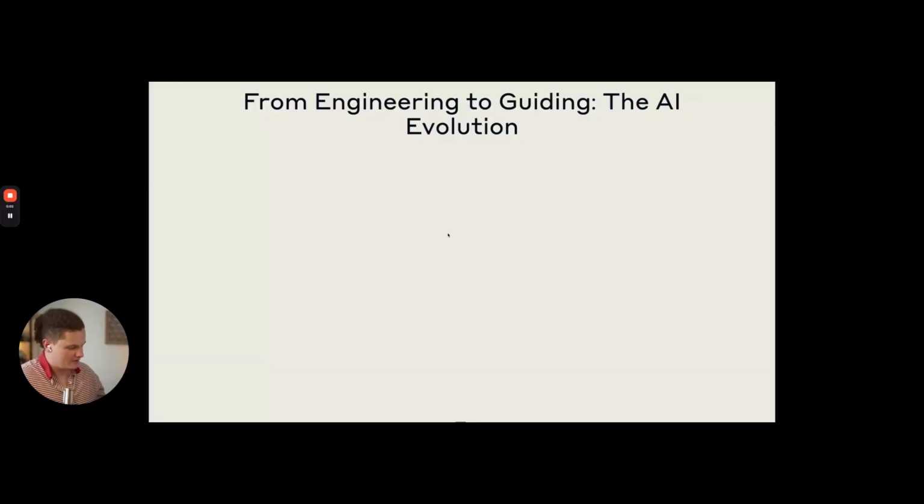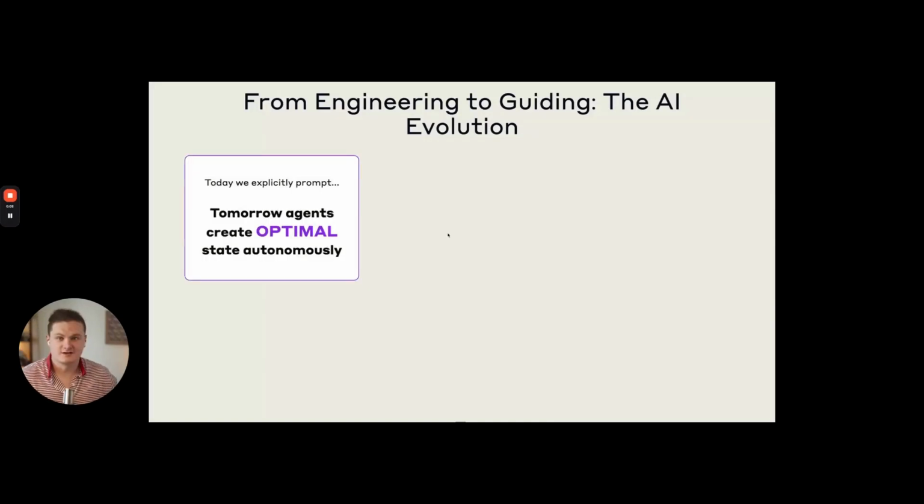And coming back after that demo, the real question becomes, what does this mean for us as the engineers? And the first thing now, with these soft states, is that right now we have to explicitly prompt how these states are created and managed. But what we are seeing here is that the agents will eventually be able to write these states and come up with them on their own. As you spawn, it will understand how it needs to structure itself and its interactions to keep going.